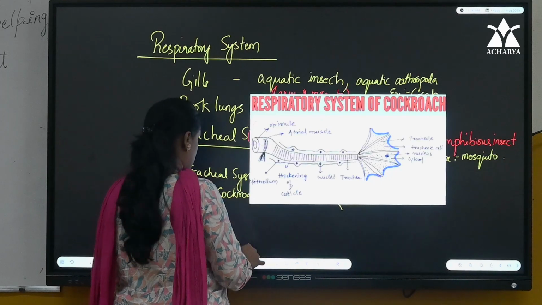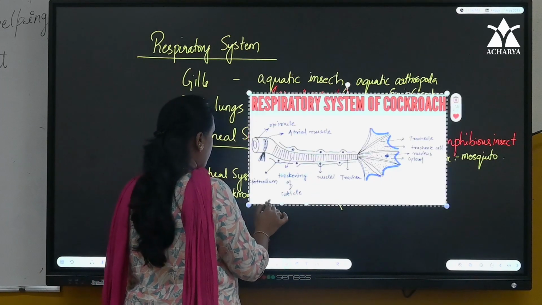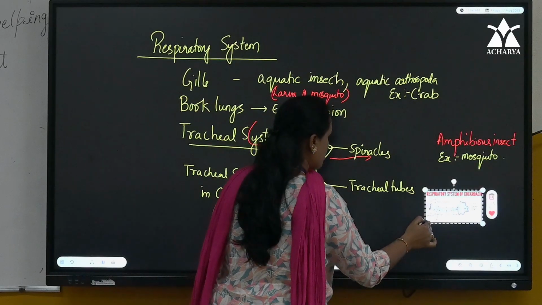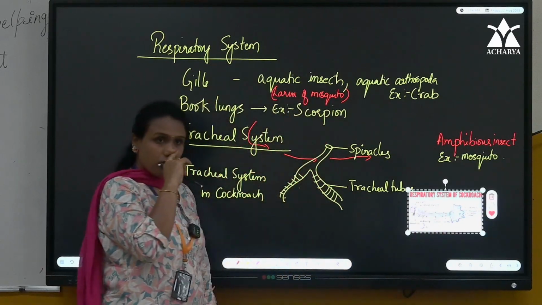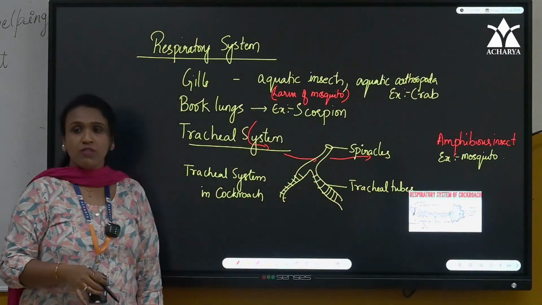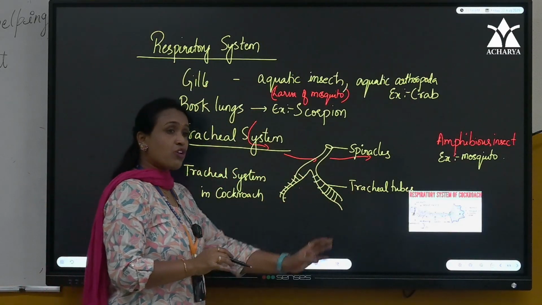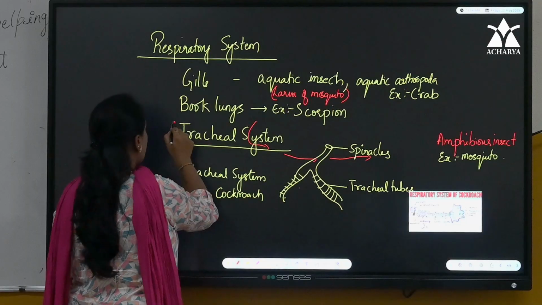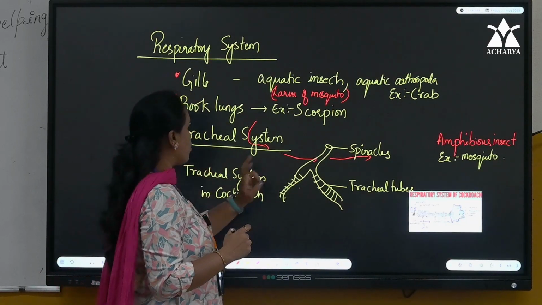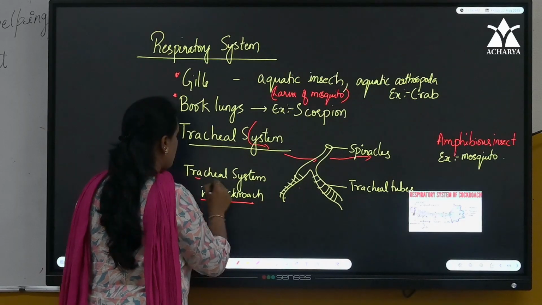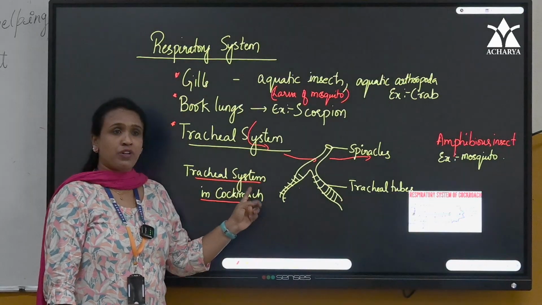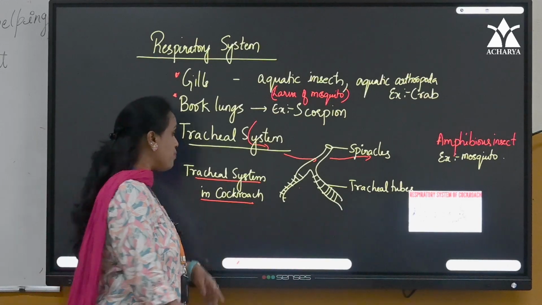Okay, so this is just an example of cockroach which I have mentioned here. I will keep this diagram for your reference. You can look at it later. In cockroach structural organization we will study it in detail. For now you just understand tracheal system is present in which one? Terrestrial animals like cockroaches. Example for tracheal system of respiration is cockroach.